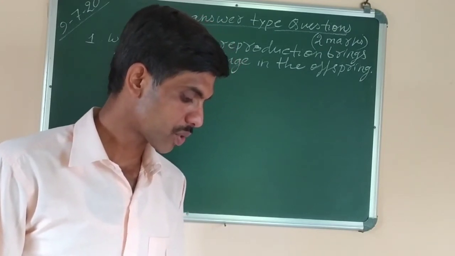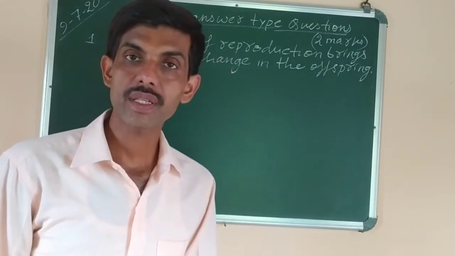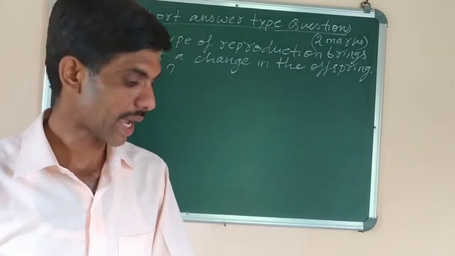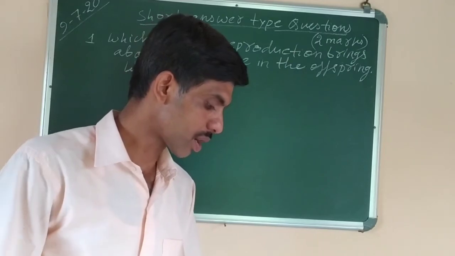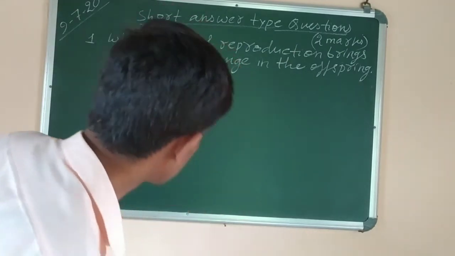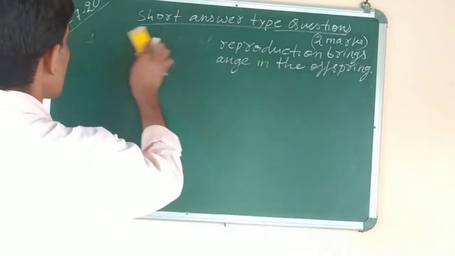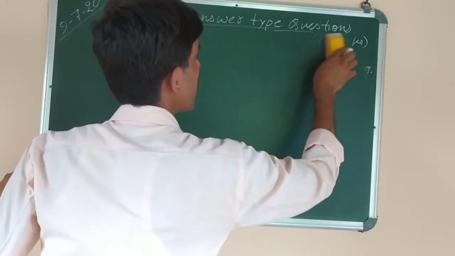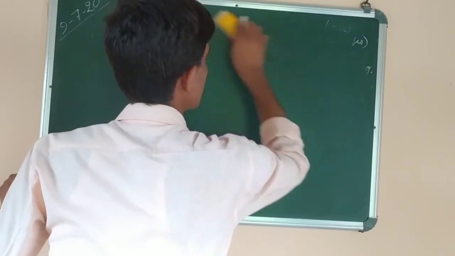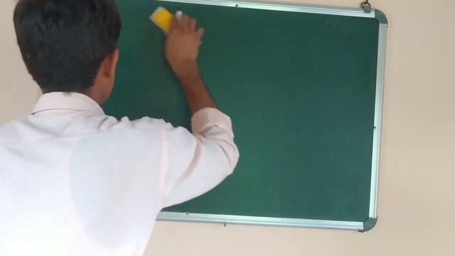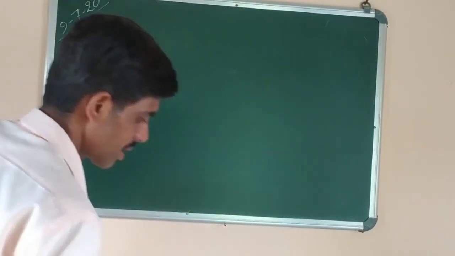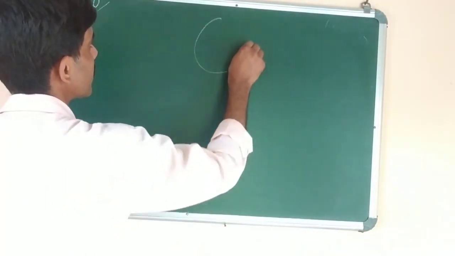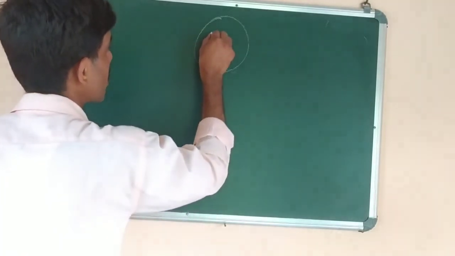Then comes long question answers. For the long question answers, some diagram based questions are asked in the first chapter. Like a diagram will be given and you have to solve. Like one question I will give you so that you can practice. Rest all I will give you. But minimum one long question you have to practice. Okay? Like here, a diagram is there. I will draw the diagram first, in which, like this, the chromosomes are seen.